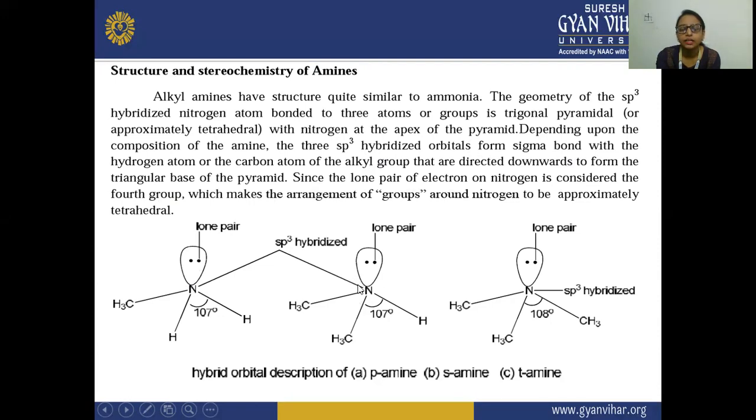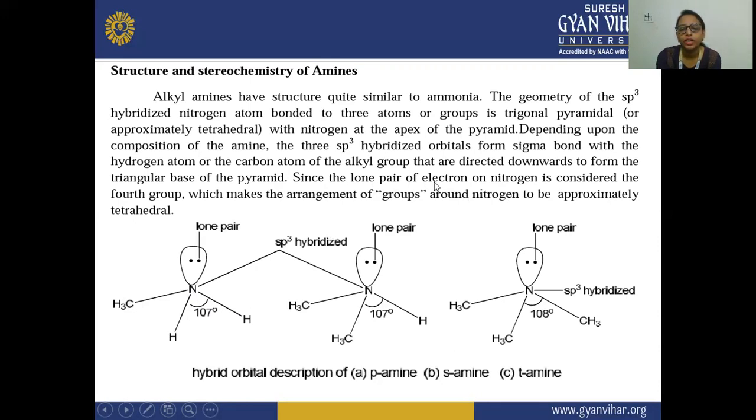So here you can see this is your nitrogen, this is your sp3 hybridized orbital, and these are the sigma bonds. The sigma bonds are bonded to the three atoms, which can be hydrogen atoms or alkyl carbon atoms, which point downwards. These are forming the trigonal base of this pyramid.